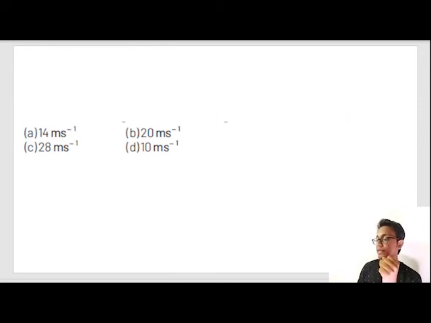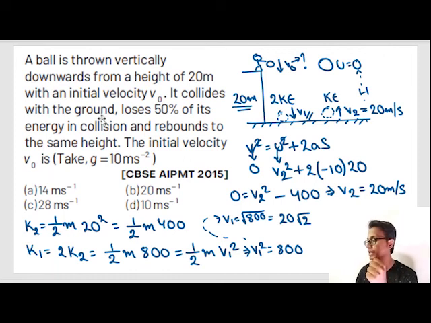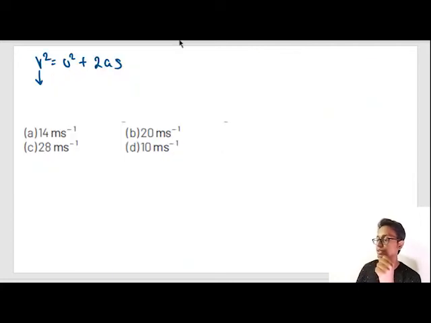Then again we have to apply V square is equal to U square plus 2as. What is the final velocity, or V1? The ball was released from here and dropped out here, and V1 we know is 20 root 2. So what is V1 square? V1 square is nothing but 800. U square is V0, that is asked in the question. G is plus 10 or minus 10? Plus 10. Why?